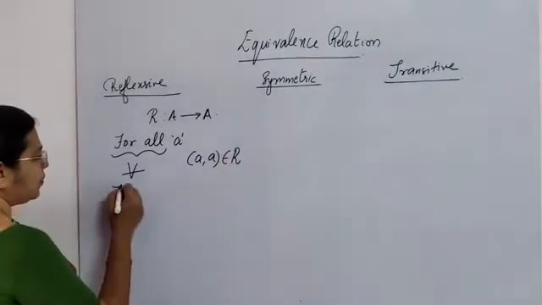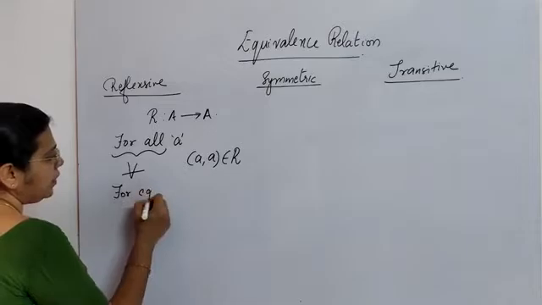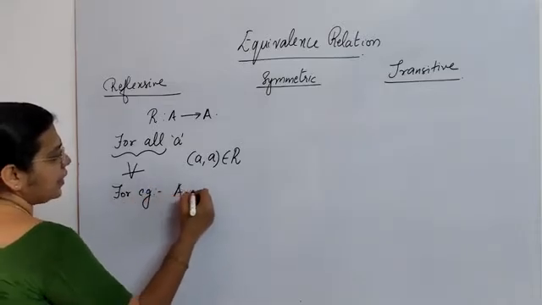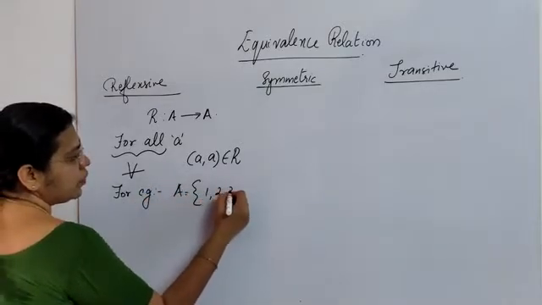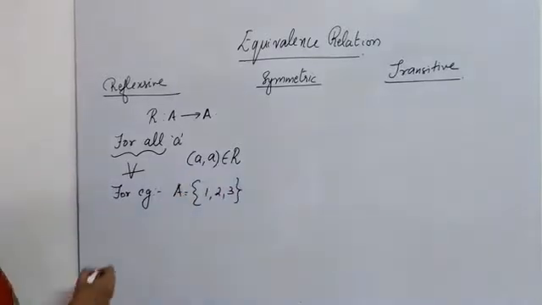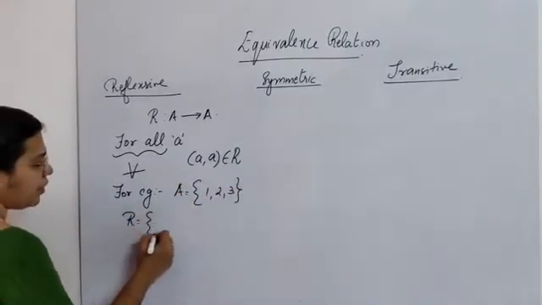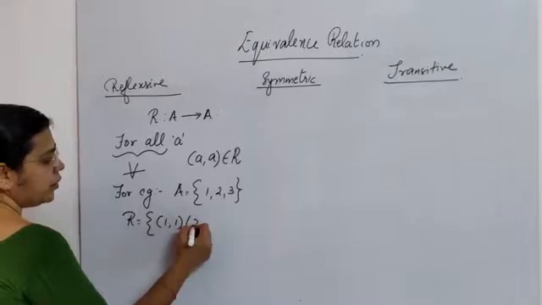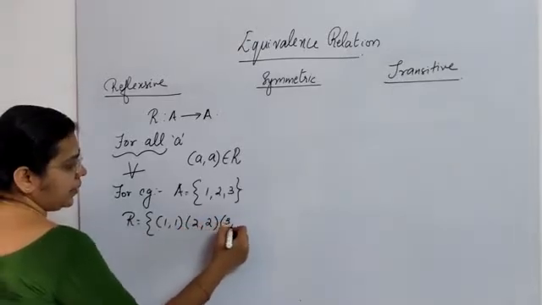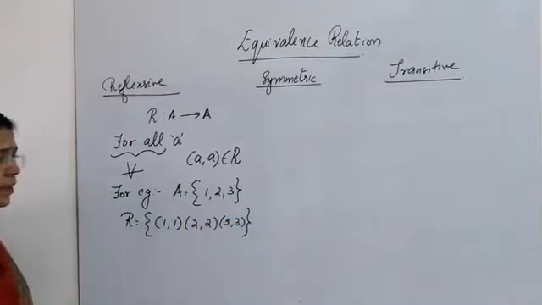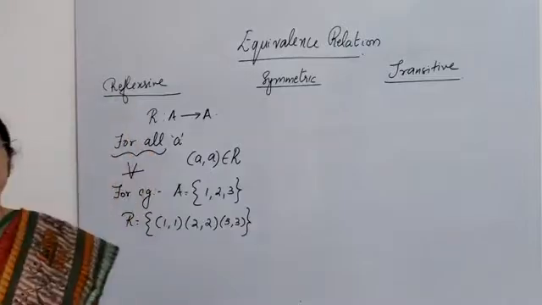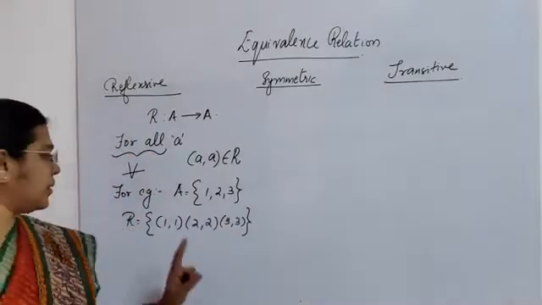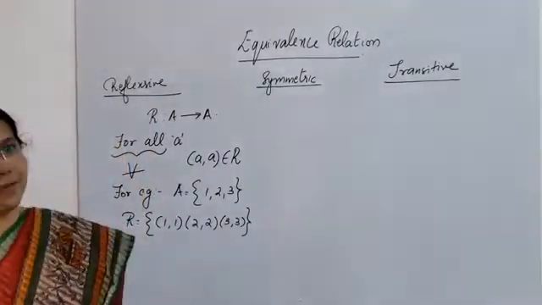For example, if I take A equal to the set {1, 2, 3} and I have a relation R in which I have the ordered pairs (1, 1), (2, 2) and (3, 3), then this relation is said to be reflexive.